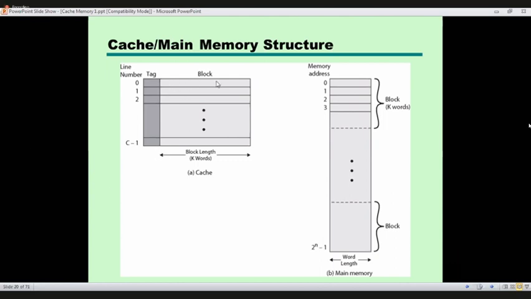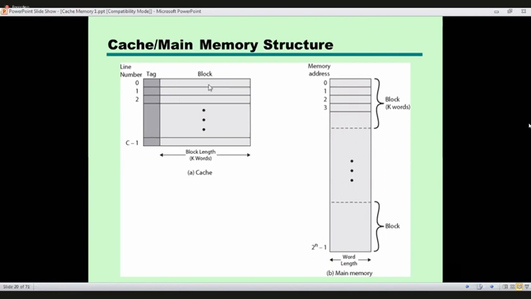Now consider a block in cache memory. This part belongs to one block. The capacity of this block is the same as the capacity of the block in the main memory. This is a block of cache and this is a block of main memory. Main memory is having a block of k words.